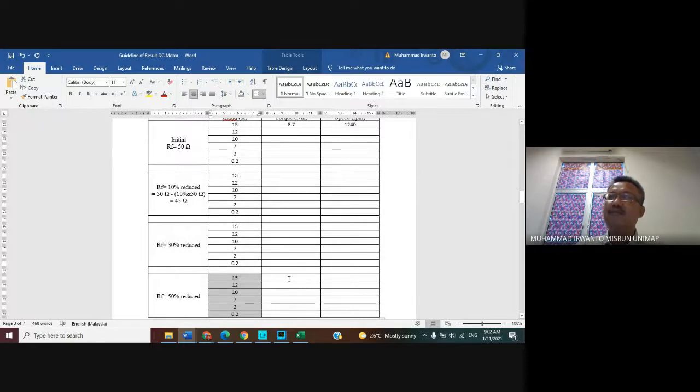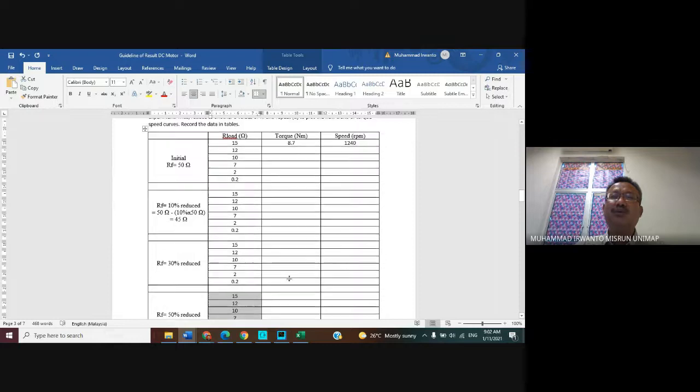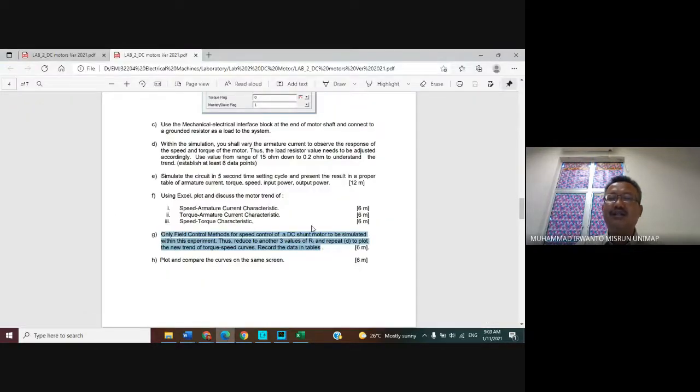Okay, using this, the one from mark 6, that is the way to record the data in a table. And then here, plot and compare the curves on the same screen.